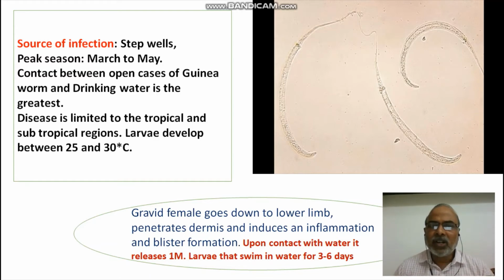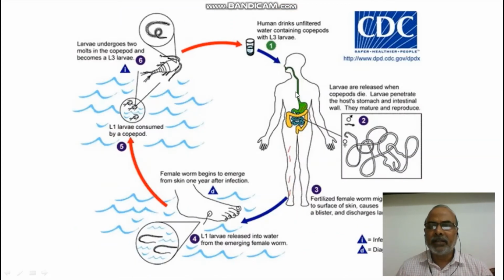Upon contact with water, the female releases millions of larvae into the drinking water source. Okay, and these larvae swim in water for 3 to 6 days, and later they select their next destination. The next destination is the intermediate host. The intermediate host is Cyclops. Okay friends, let us see this slide which will describe the entire life cycle.